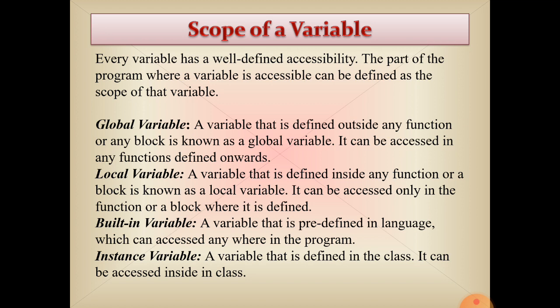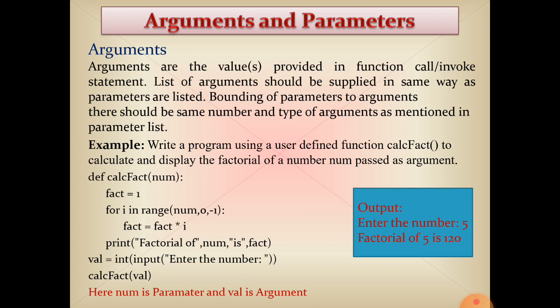Just like, I want to show the example once again here. See here, second line, fact is equal to 1. Here fact is a local variable. We have defined a variable fact. So fact is a local variable, it cannot be accessed outside of the function.